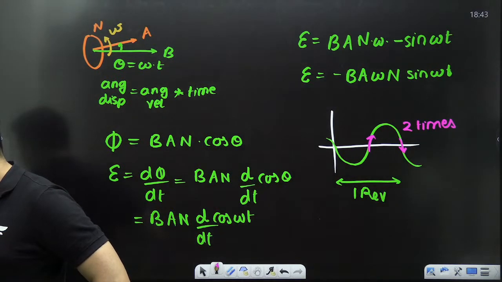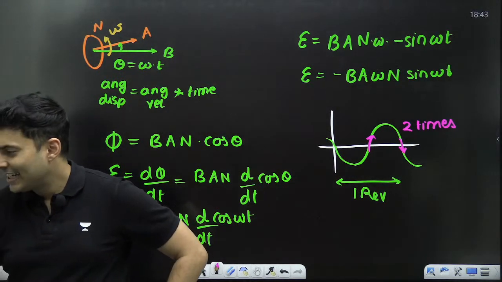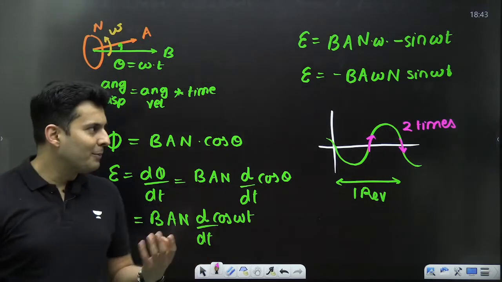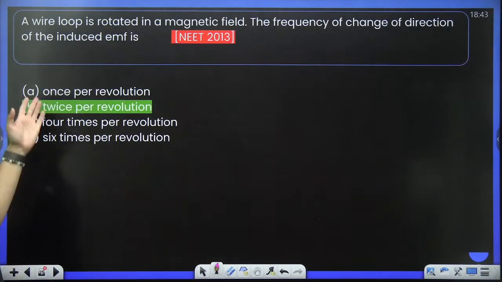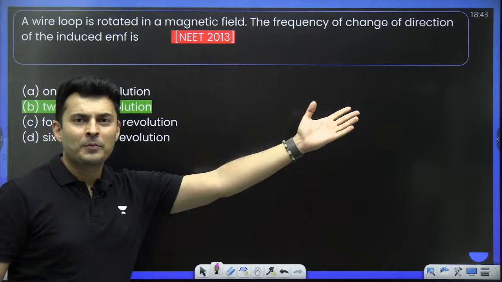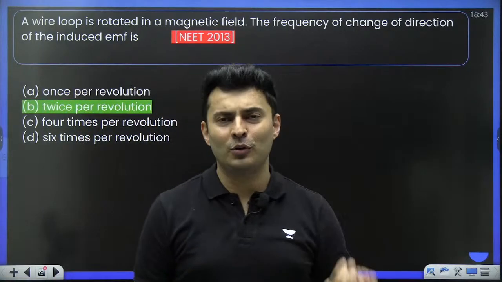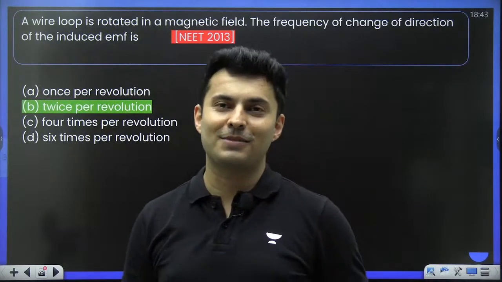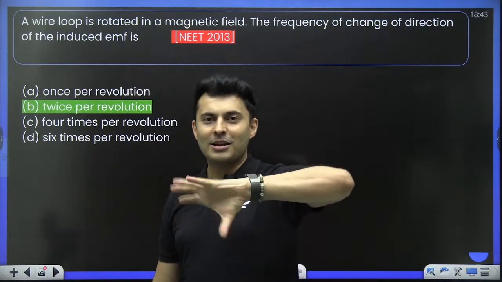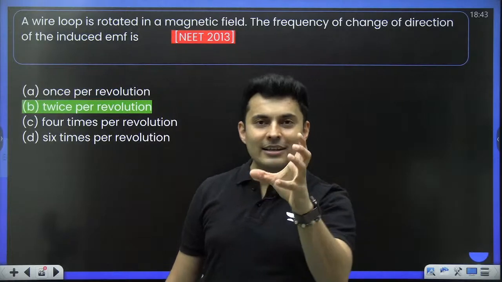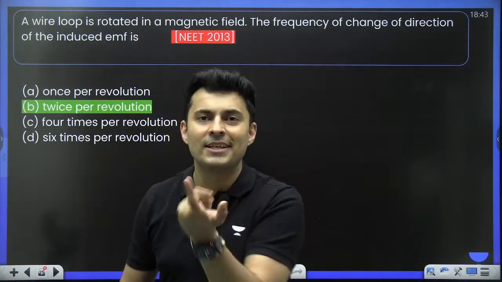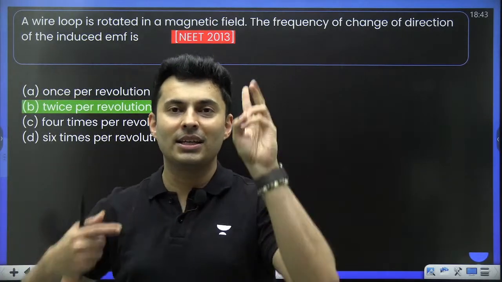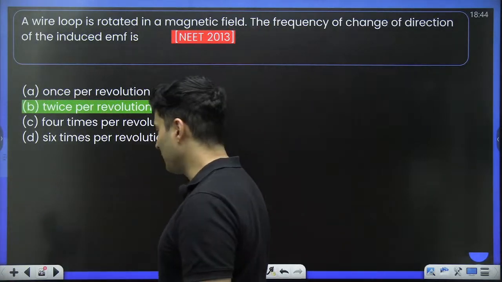Okay, I hope this is clear. Everybody with me? This is a very, very important question. Many people ignore this question, thinking it is just a theoretical or statement question, or they try to learn it by heart. Don't try to learn it by heart. Think why it is 2 times. In one complete rotation, there is an increase to decrease and again decrease to increase. So in one complete rotation, it changes 2 times, my dear students.